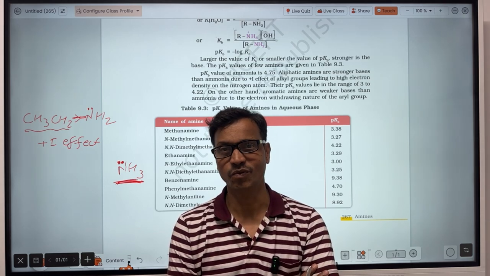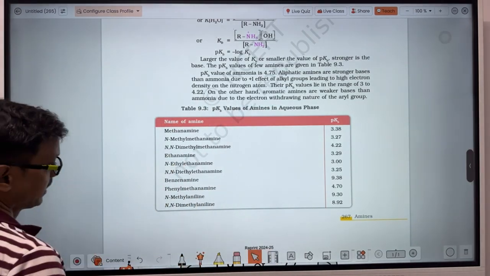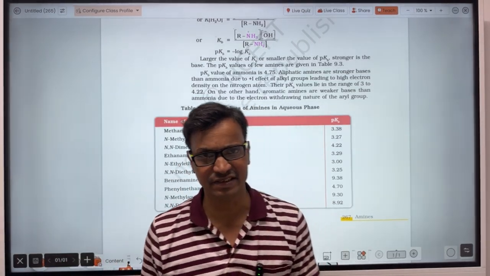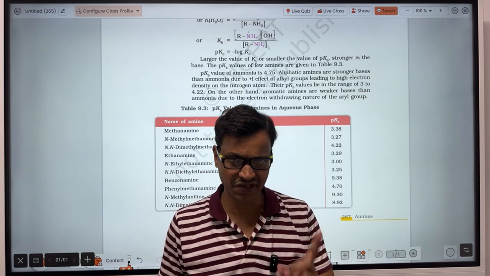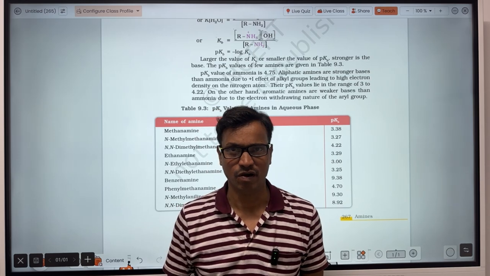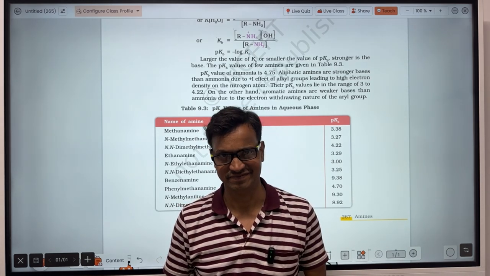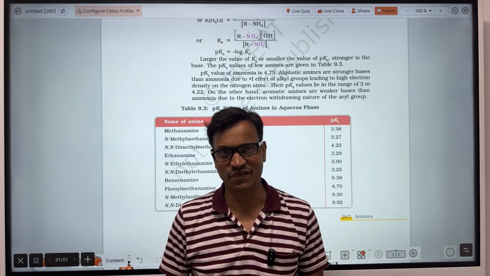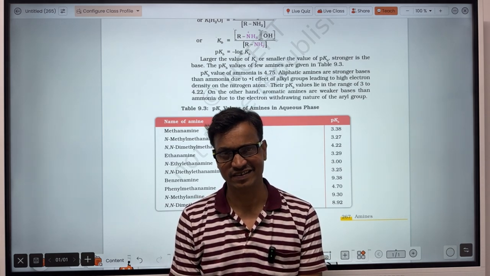When amine is dissolved in an aprotic solvent or is in the vapor phase, the basic strength of amines will depend on only one factor, that is the electron cloud density at the nitrogen atom.